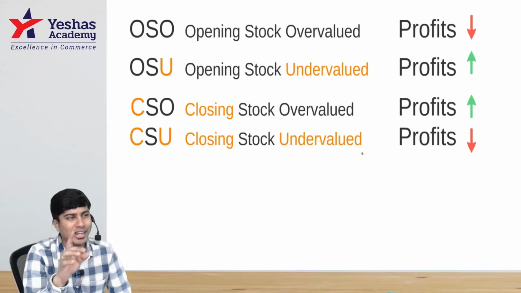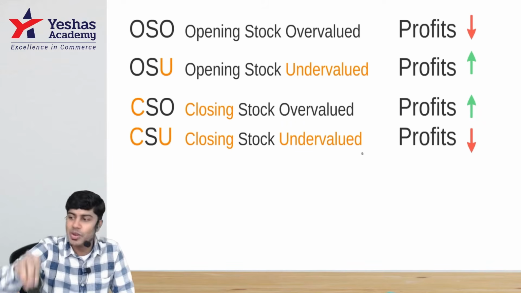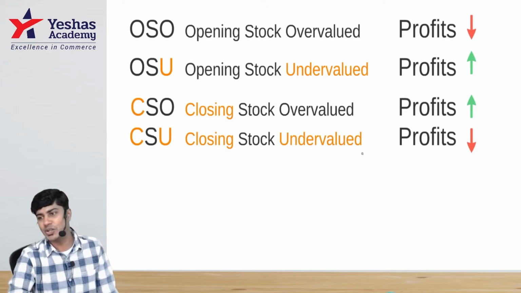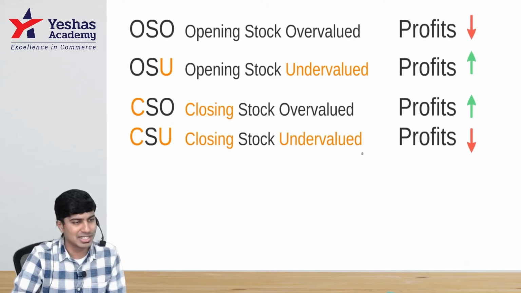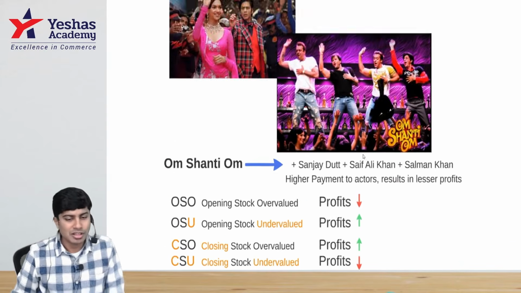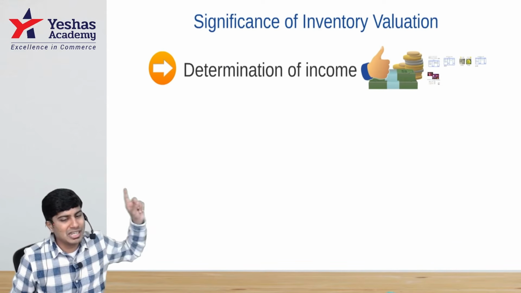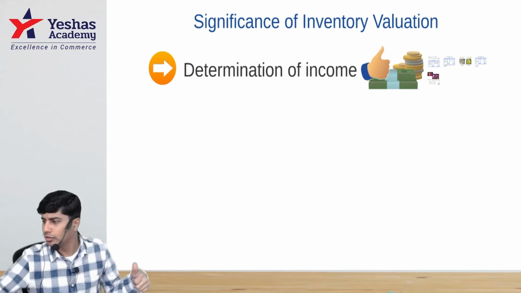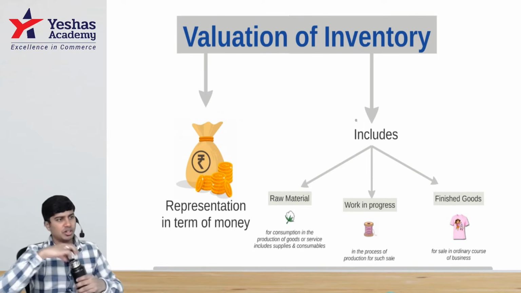So ultimately, point number one in significance of inventory valuation is that inventory valuation helps us determine income. Incorrect inventory valuation results in incorrect income, and right valuation of inventory will result in right valuation of income. So going back to the same point we discussed earlier, determination of income. I hope everybody got it. Would you want to copy till here? Valuation of inventory.